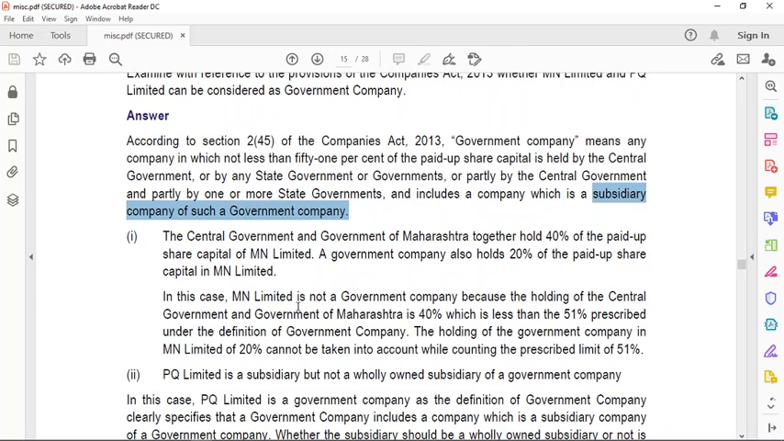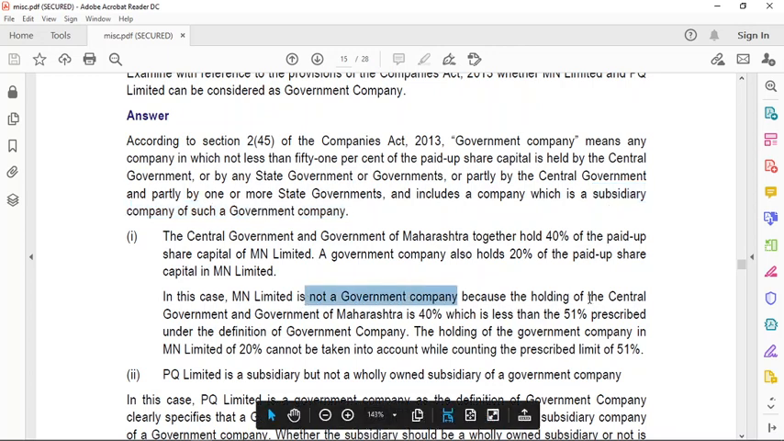In this case, MN Limited is not a government company because the holding of central government and the government of Maharashtra is just 40%, which is less than 51% prescribed under the definition of government company. The holding of the government company in MN Limited is 20%, which cannot be taken into account while counting the prescribed limit of 51%.